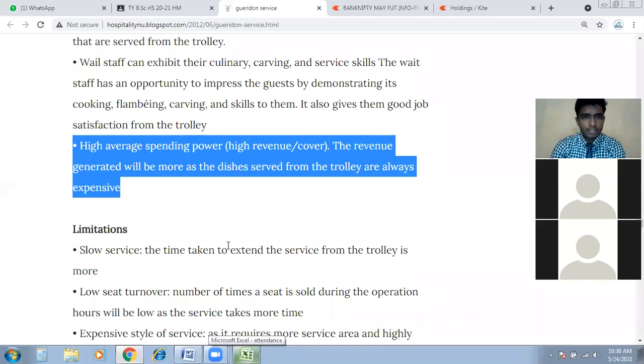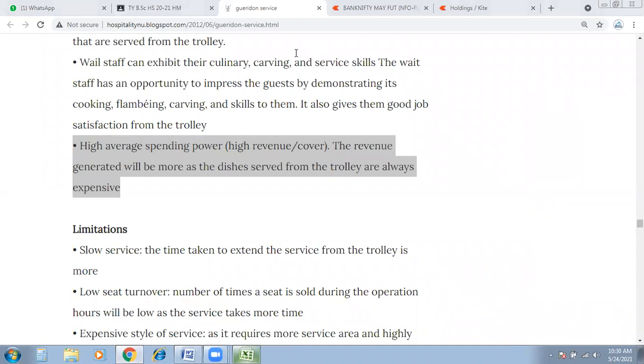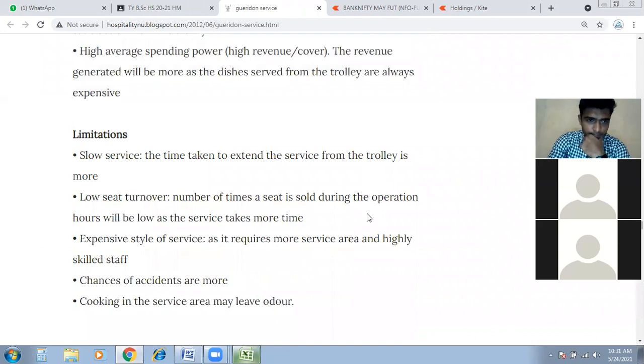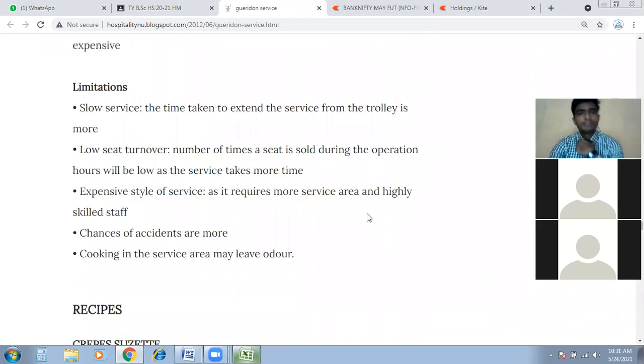Just read out these limitations, Akshada. Slow service: the time taken to extend the service from the trolley is more. Second, low seat turnover: the number of times a seat is sold during the operation hours will be low as the service takes more time.